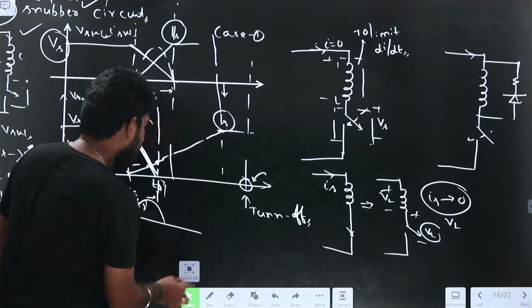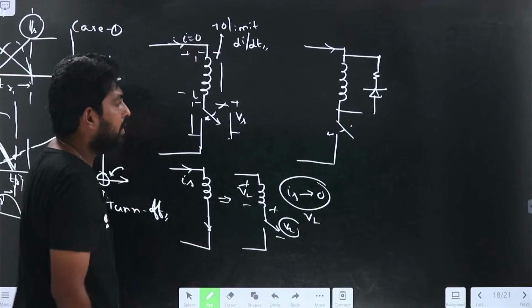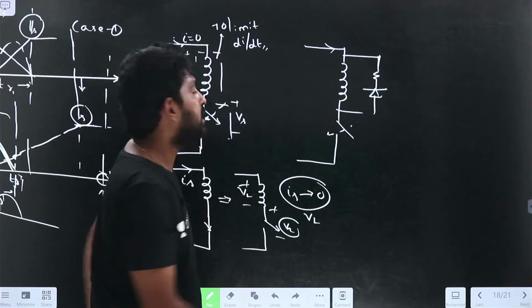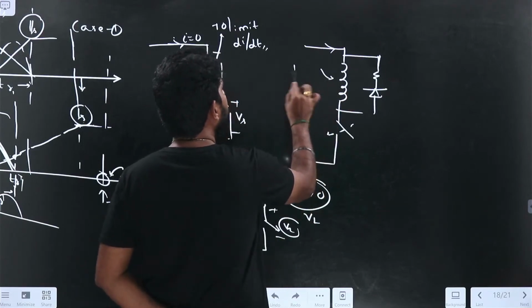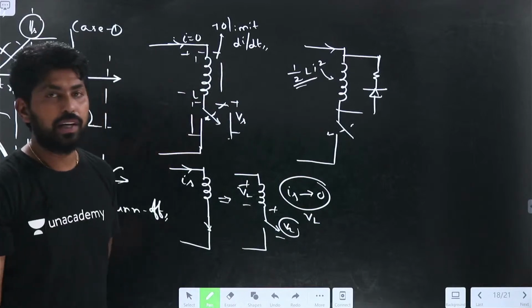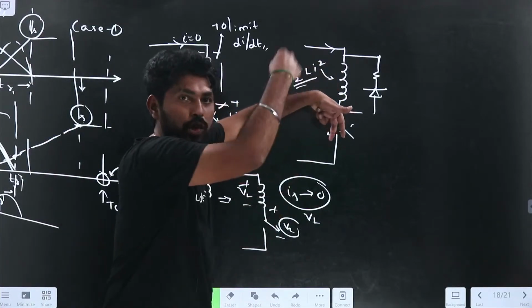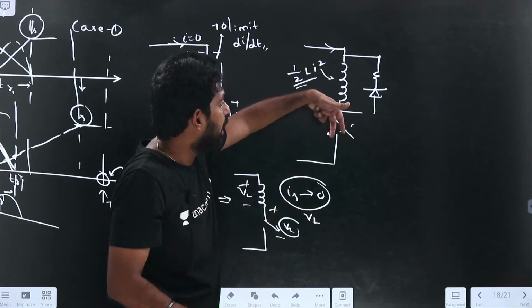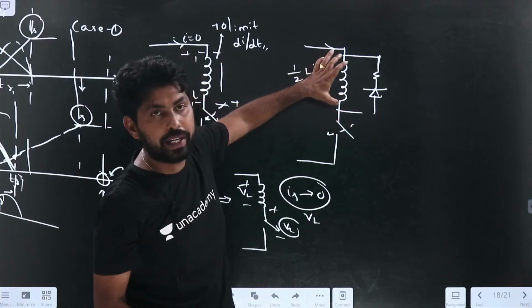Let us say I connect the diode here. Assume that initially it is in the on condition. So the inductor has some energy, which is equal to half into L i square. Now initially it is in turn on condition, so it stores some energy equal to half L i square. Now if I want to make this off, what happens? What will be the stored energy in the inductance?